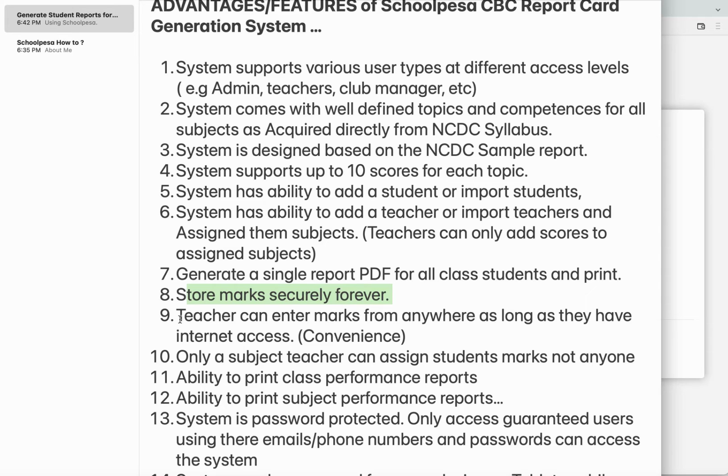On the importance of convenience, we have a feature whereby if you are the head teacher or the director, you can also see the progress of the syllabus coverage. For example, if you are at home, you can print a subject performance report and see how the teachers are teaching the topics and which topics are done. If the report shows that topic 1 was covered, it means that topic is done. So that's a good advantage of being convenient and accessible.